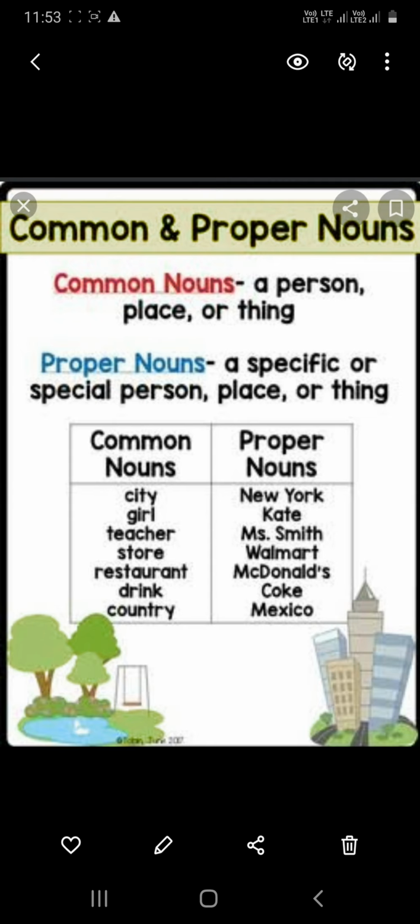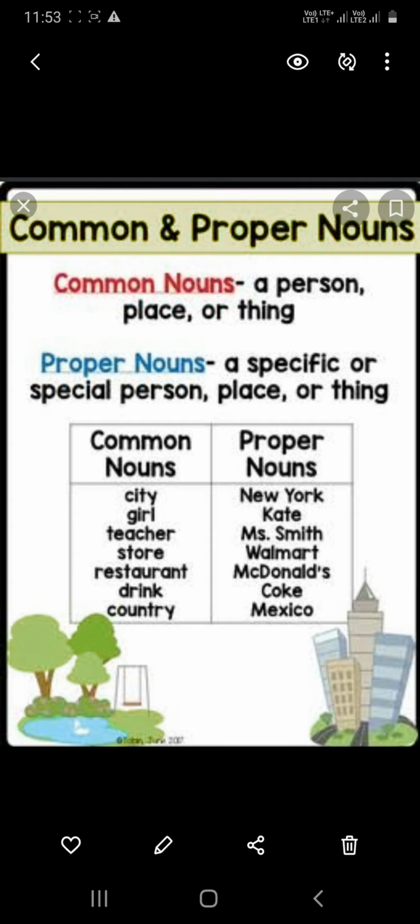In a proper noun, you give a specific identification to the listener, a specific thing. For example, you can see a common noun and a proper noun that are being given. In common noun, we say a city, but in proper noun, you give a name of that particular place. We say in common noun a girl, but in proper noun, you give a name to that particular girl.